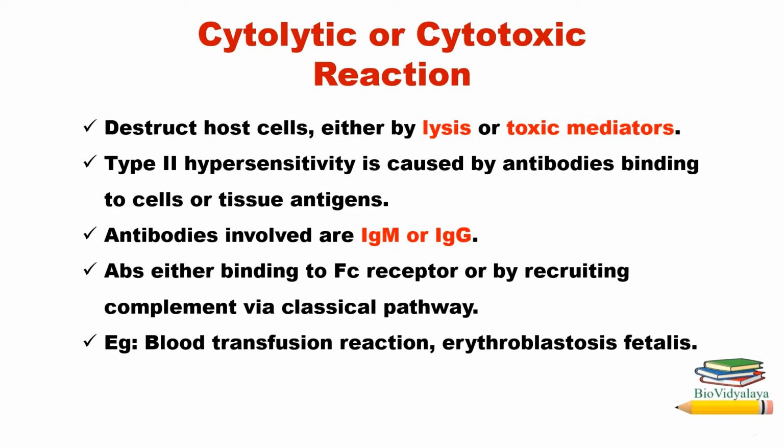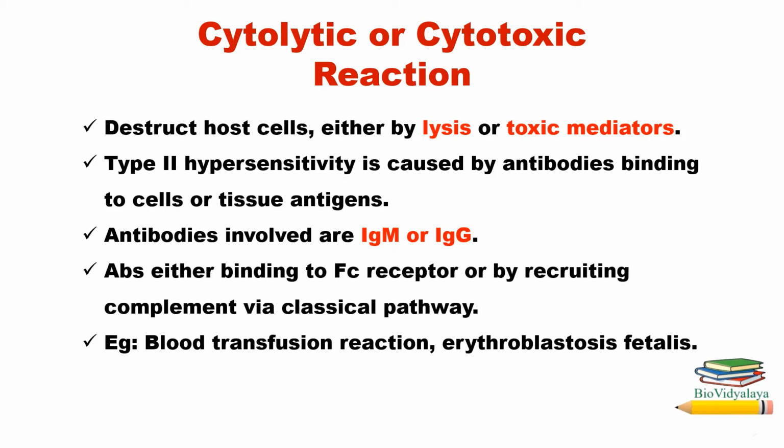Type 2 hypersensitivity is caused by antibodies binding to cells or tissue antigens. Antibodies involved are IgM or IgG. So, IgM or IgG antibodies bind to cells or tissue antigens. That will cause type 2 hypersensitivity. These antibodies act either by binding to Fc receptor or by recruiting complement via the classical pathway.